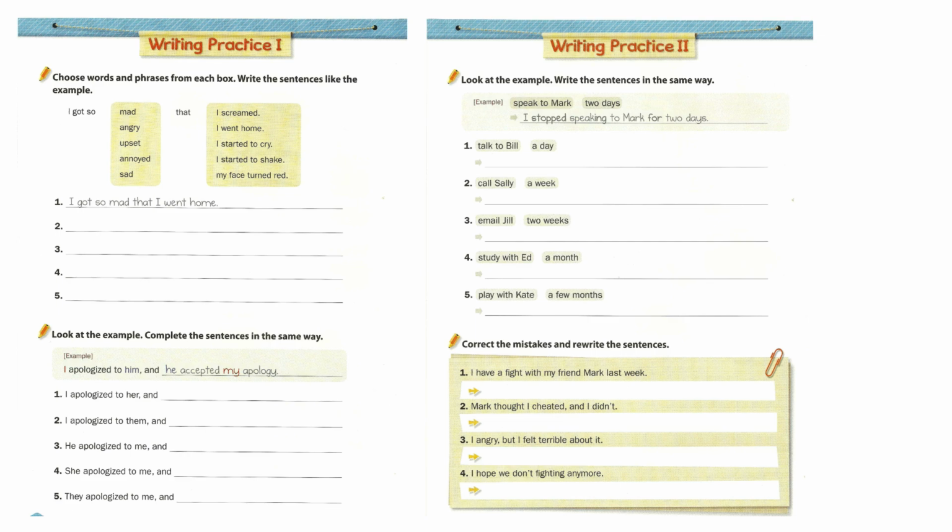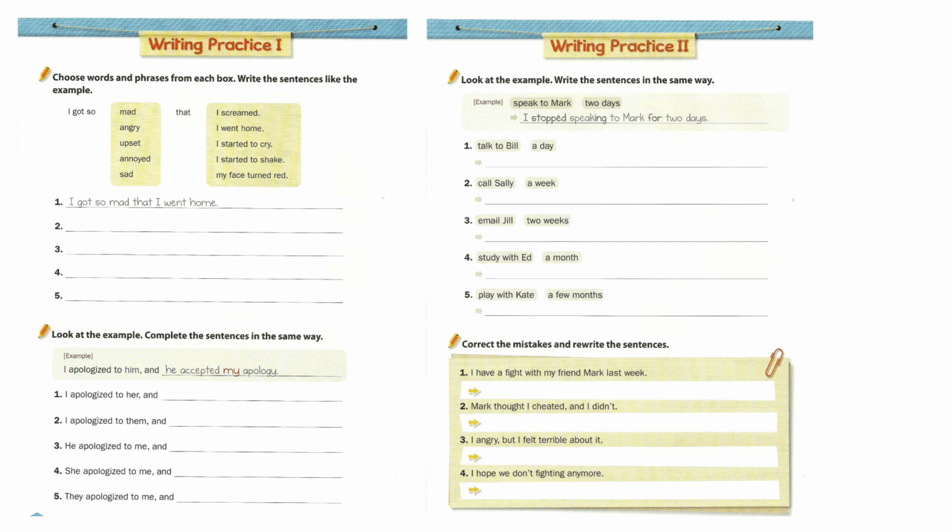Next, we practice apology sentences. For example, I apologized to him and he accepted my apology. This sentence shows how the conflict begins to get better. Then, on the right side, we practice this pattern. I stopped speaking to Mark for 2 days. The structure is I stopped plus action verb with ing plus for plus time. For example, I stopped talking to Bill for a day. I stopped calling Sally for a week. I stopped playing with Kate for a few months.